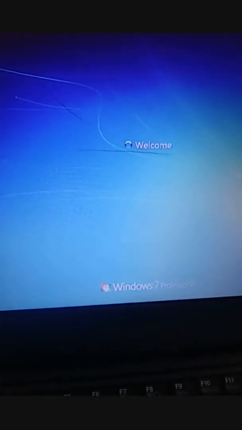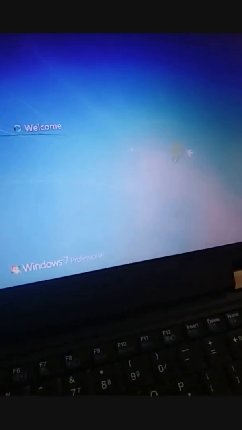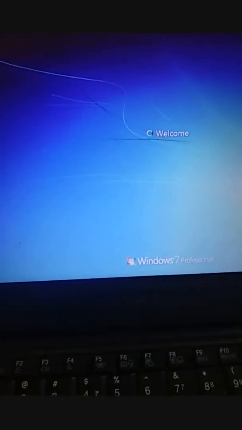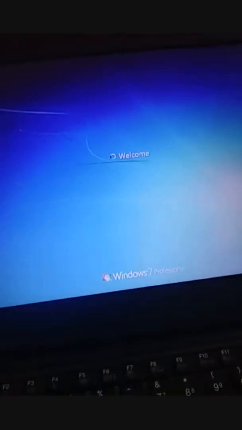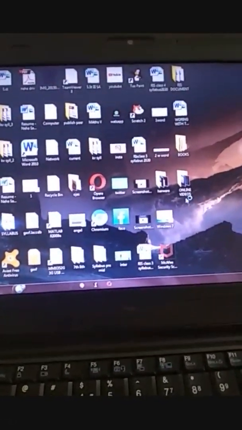When you switch on the computer, the operating system stored in your computer system starts loading itself into the main memory.